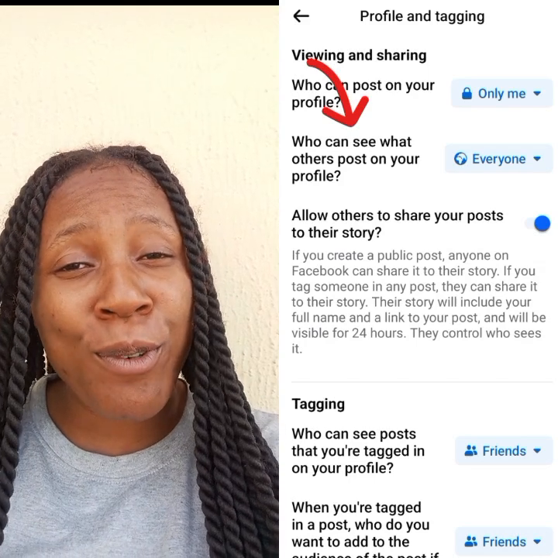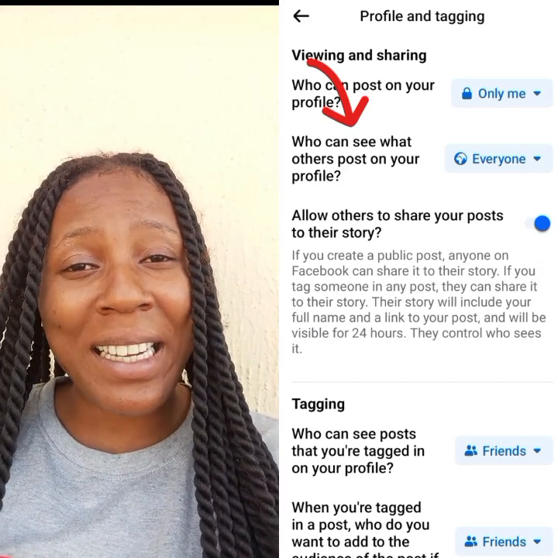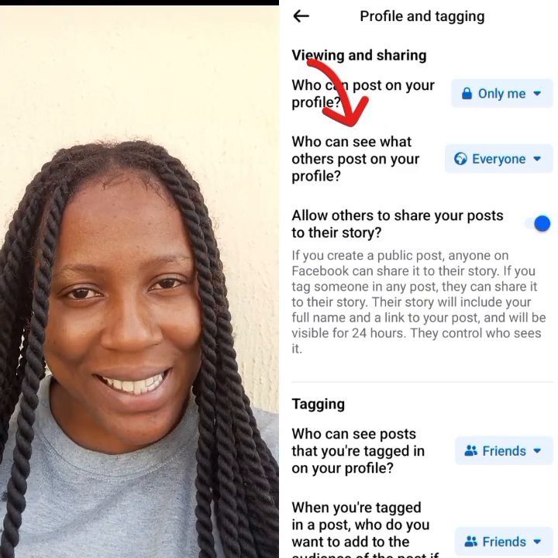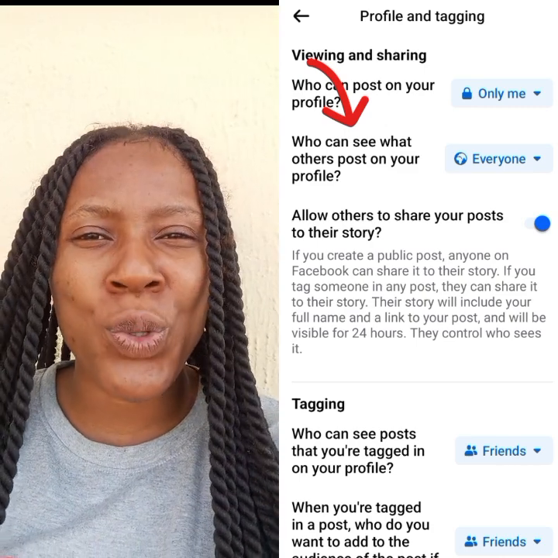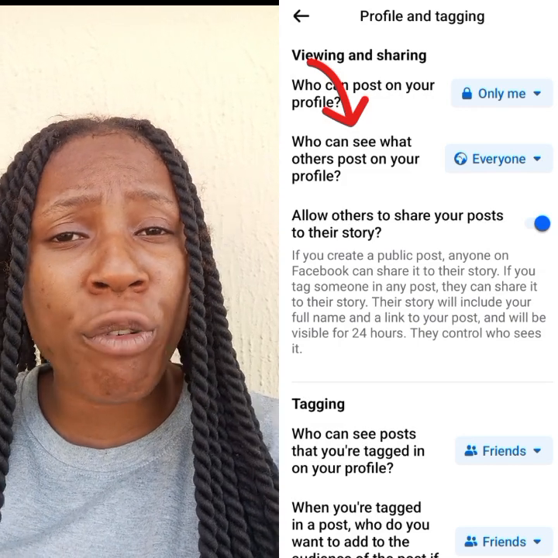How to stop people from tagging you. You know, some people can tag for Africa, they will tag 99 people at once. So if you want to learn how you can stop people from tagging you, you will be the one to accept that tag to show on your page or your profile.